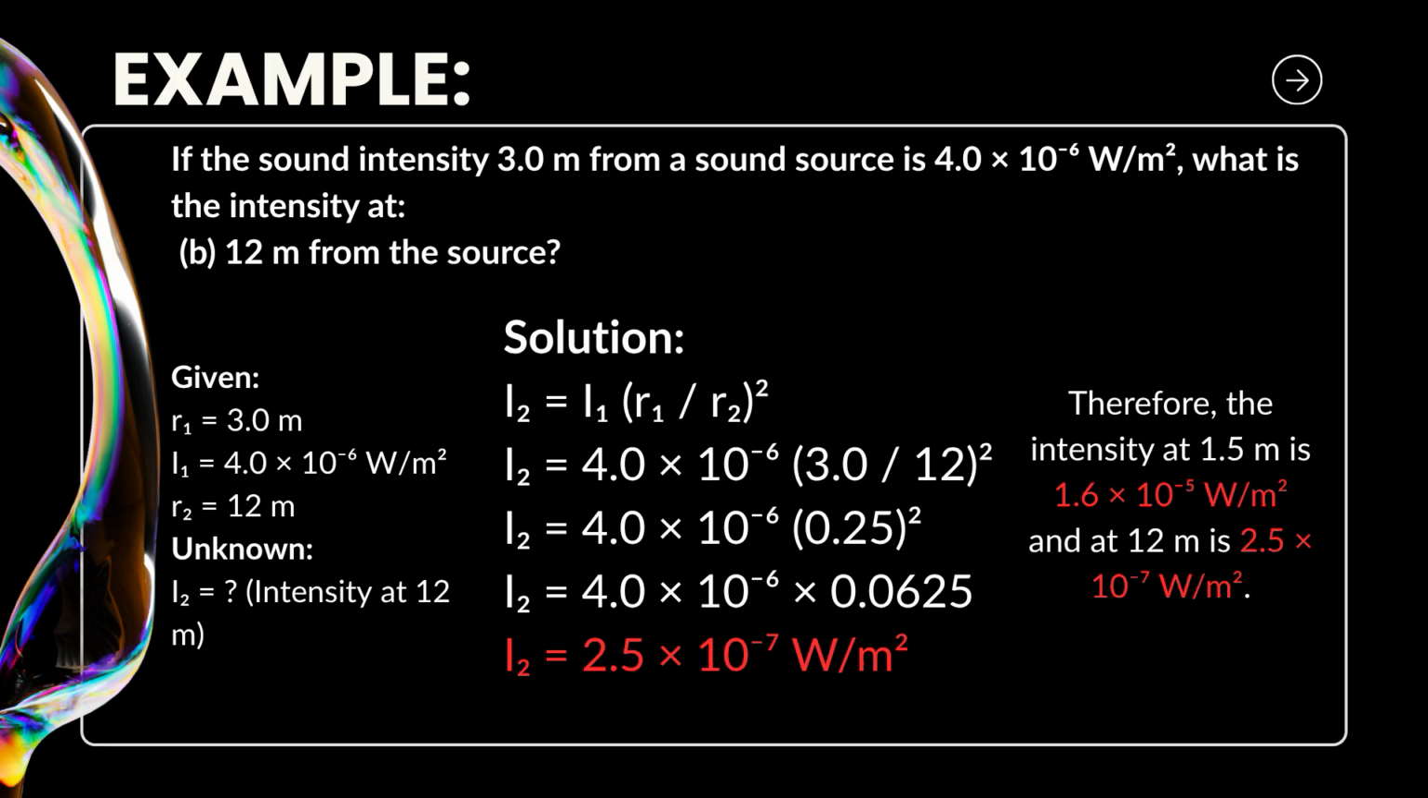So, at 12 meters, the sound intensity decreases to 2.5 times 10 to the negative 7 watts per square meter. This clearly proves the inverse square law. As distance increases, the intensity of the wave decreases rapidly because the energy spreads out over a larger area. That's why, when we walk away from a loudspeaker, the sound becomes softer. The wave's power stays the same, but its intensity gets weaker with distance.